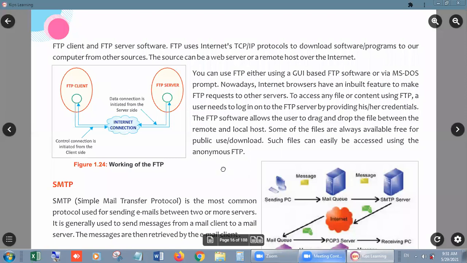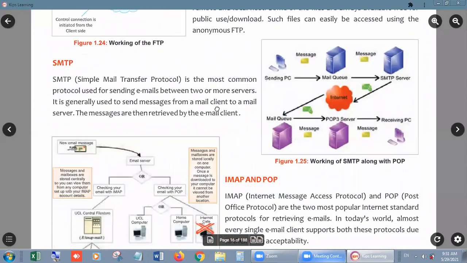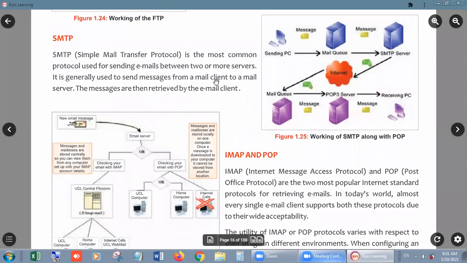After that, you can read it. If you have any kind of problem, you can discuss with me personally or in the next class. No problem at all. You are always welcome.